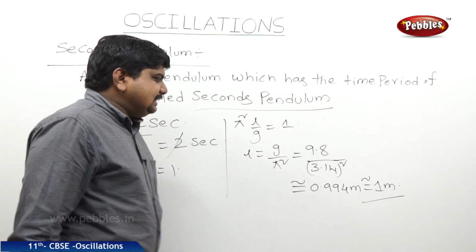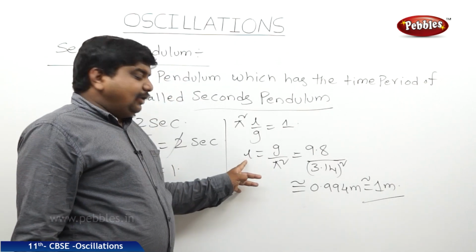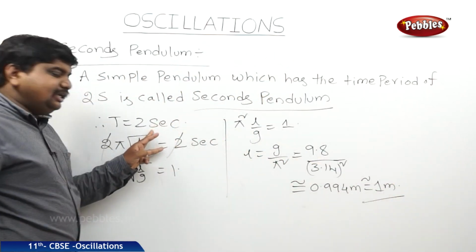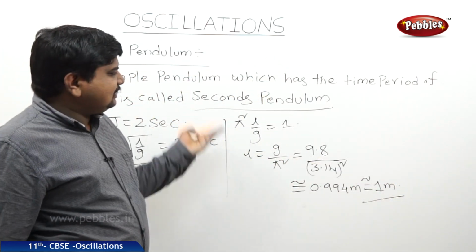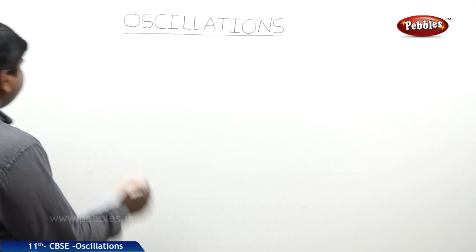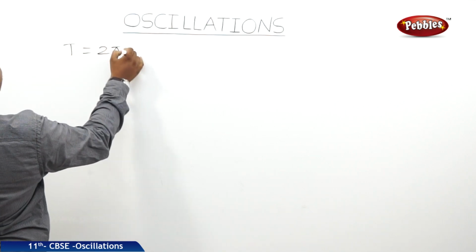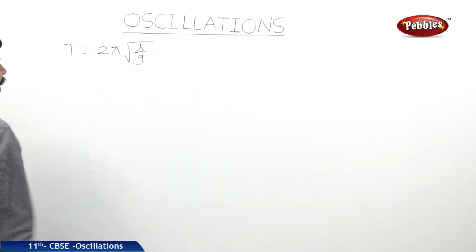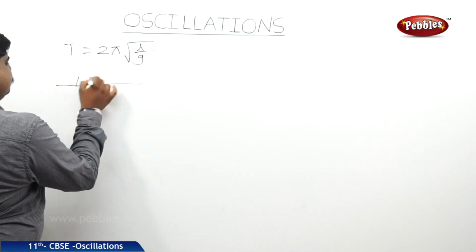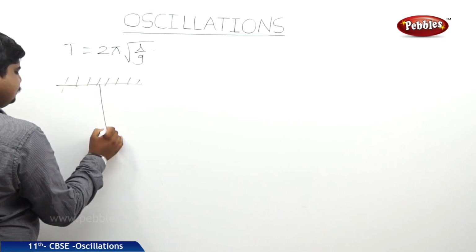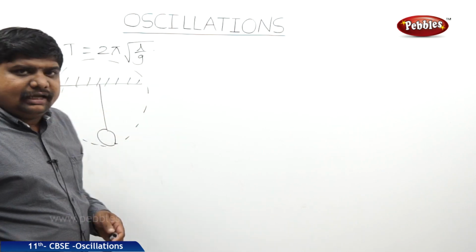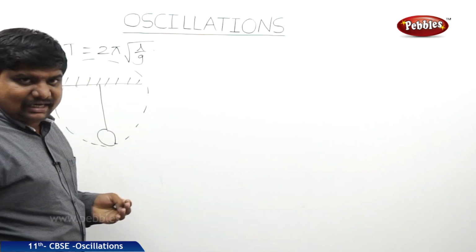So, what we can write in this example is, for a pendulum whose length is 1 meter, it has the time period 2 seconds. Or we can say that the length of the seconds pendulum is 1 meter. So as we know that time period is equal to 2 pi into square root of L by G, where L is equal to length of the pendulum. If you see the pendulum's structure, this is the pendulum. If we connect these things, it will occupy the shape of a circle or the spherical shape.